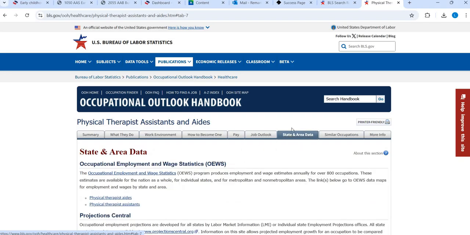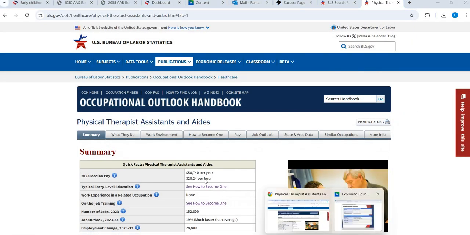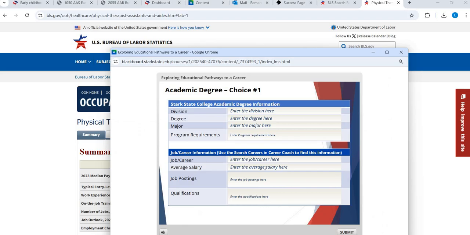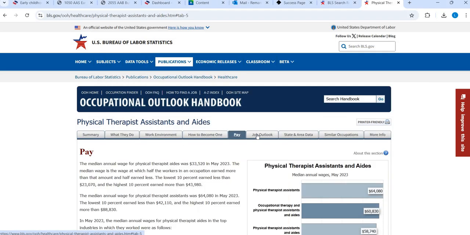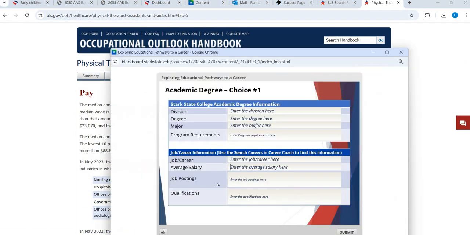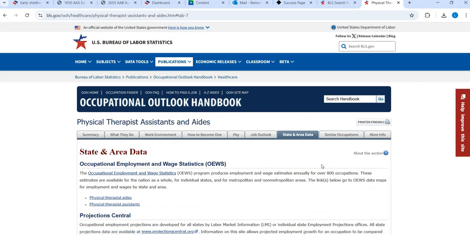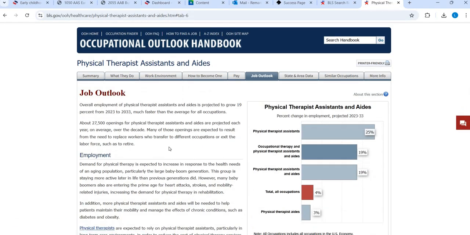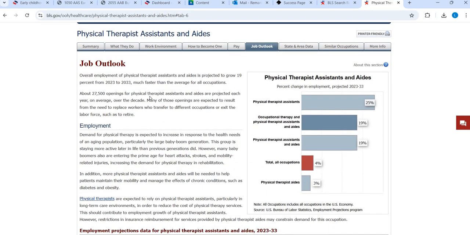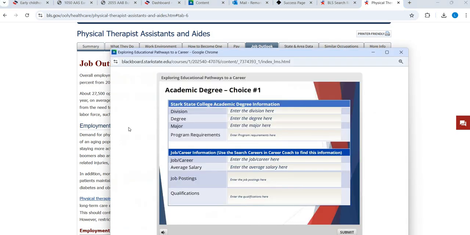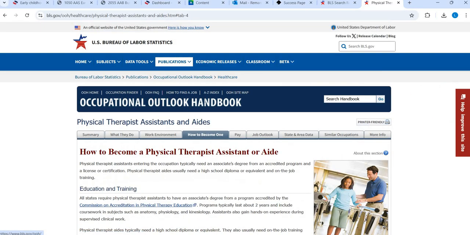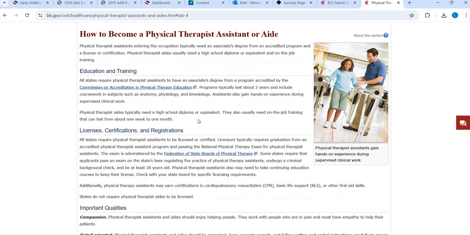about all the information. This is one place to get this information because it's going to ask you for the job career. So I will put physical therapy assistant, my average salary. Well, I'm going to look at pay for that. It's going to tell me my median or average salary. For the job postings, I can look at the state and area data, but I can also look at the job outlook and see, is it a growing field? Is it projected to improve or decline? Based on this, it says 19% growth, which is pretty good for a field. And then qualifications, how to become one. This is going to talk about your education and training, your licensure and registrations.